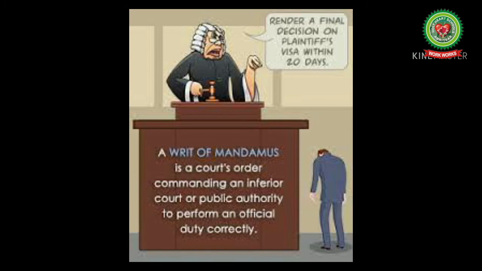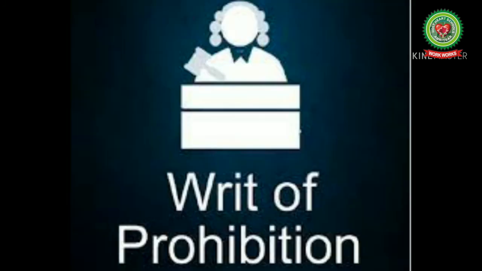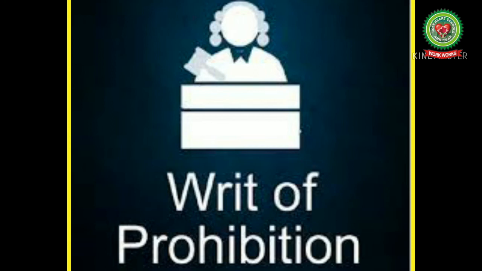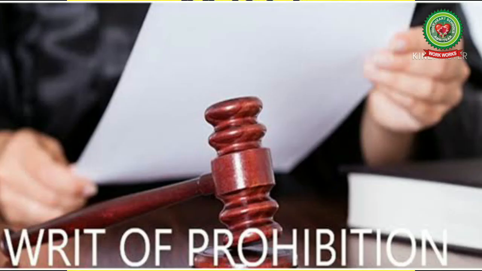A petition for writ of mandamus can be filed by any person who seeks legal duty to be performed by a person or a body. Such a filing person must have real or special interest in the subject matter and must have legal right to do so. Next writ is the writ of prohibition. Prohibition means action of forbidding something, especially by law. The writ of prohibition means that the Supreme Court and High Courts may prohibit the lower courts, such as special tribunals. Tribunals are a court of justice, and magistrate courts.